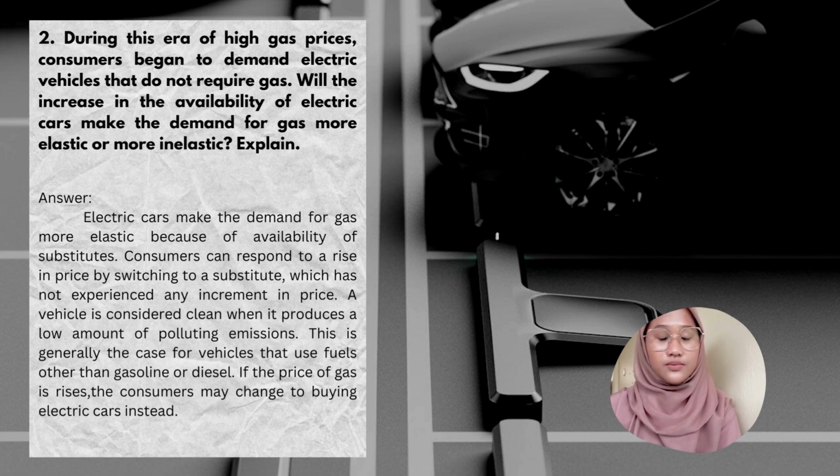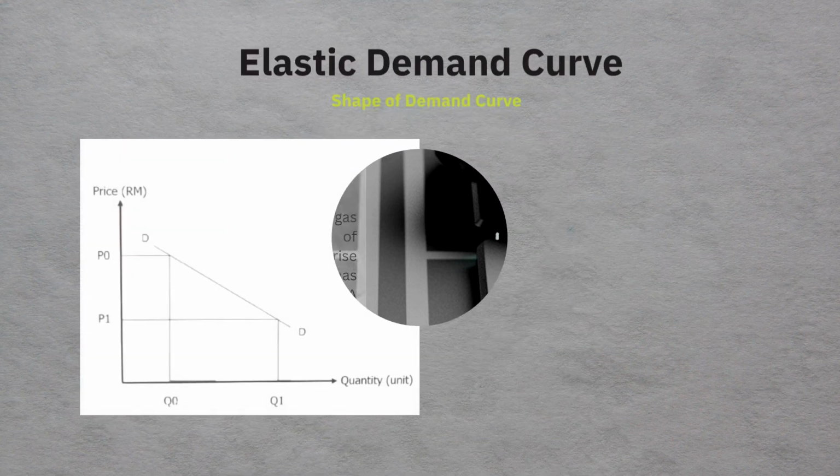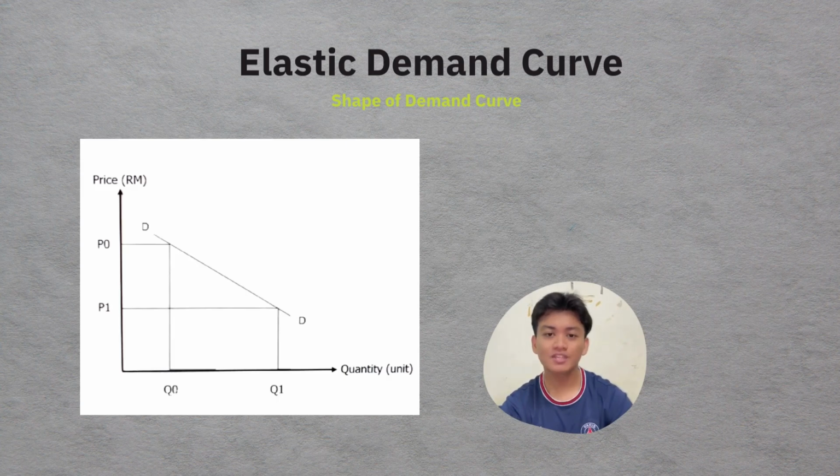Consumers can respond to a rise in price by switching to a substitute, which has not experienced any increment in price. A vehicle is considered clean when it produces a low amount of polluting emission. This is generally the case for vehicles that use fuels other than gasoline or diesel. If the price of gas rises, the consumer may change to buying an electric car instead. Okay, this is the elastic demand curve for question number 2.